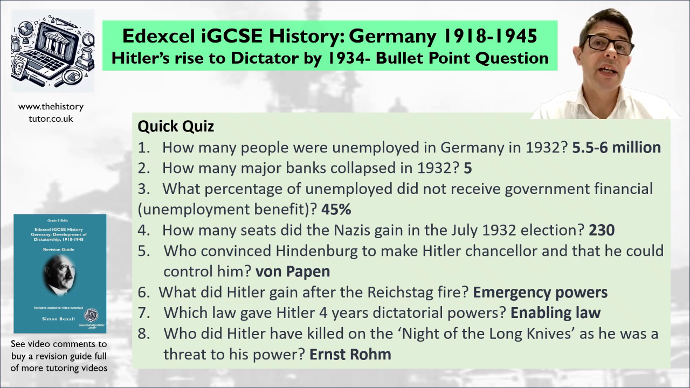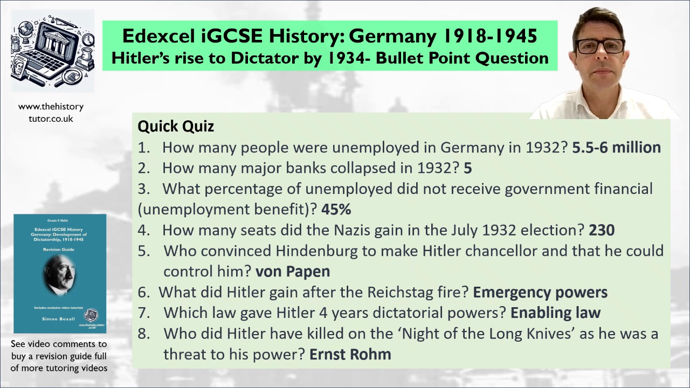This helped him to win the election and gain a huge majority, but not quite 50% of the vote. Which law gave Hitler 4 years dictatorial powers? So after the election, he announced he wanted the Enabling Law. And this would give him the dictatorial powers for 4 years. It had to be passed by a 2/3 majority of the Reichstag.